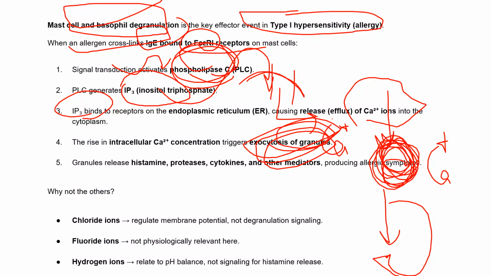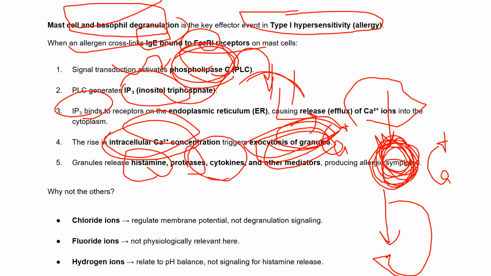After this rise in intracellular calcium concentration, the granules come out, and they release histamine, cytokines, proteases, and other mediators which help in producing allergic symptoms. Chloride ions will not be the right answer because chloride ions help in the membrane potential.